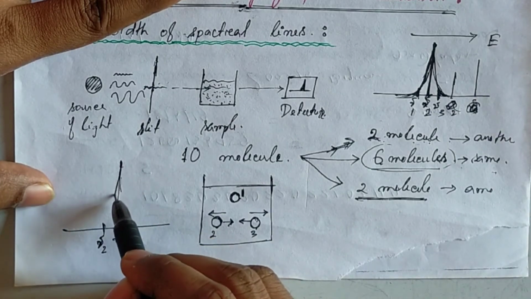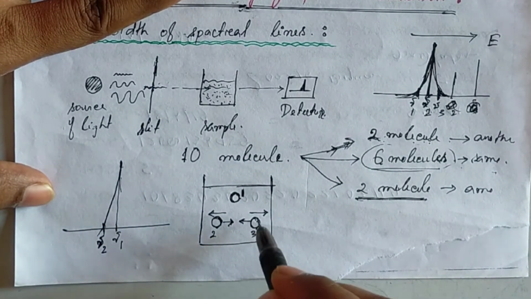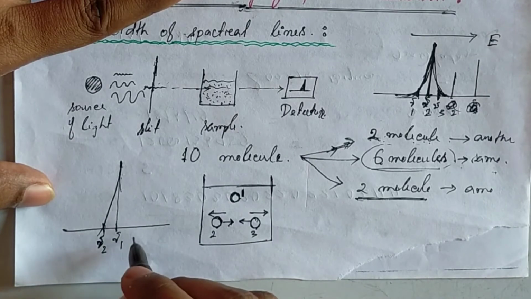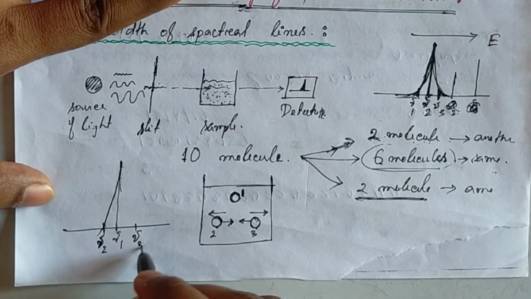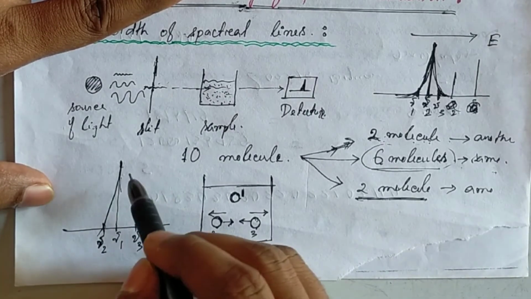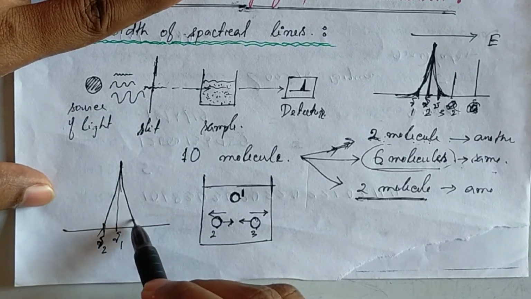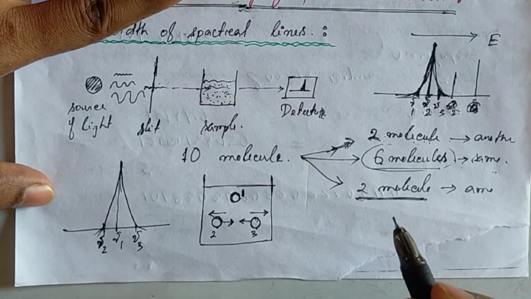So it will be like this, and this molecule 3 will absorb nu3 frequency of light. So there will be a broadening like this.